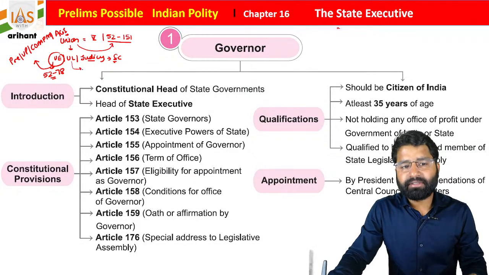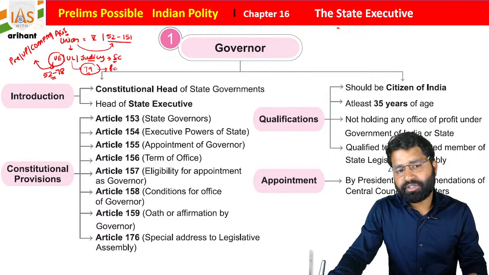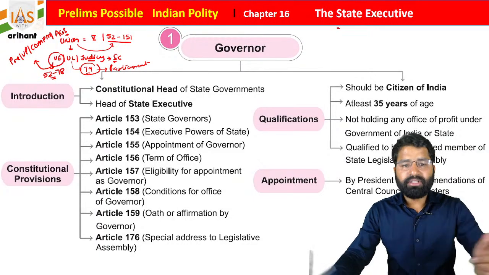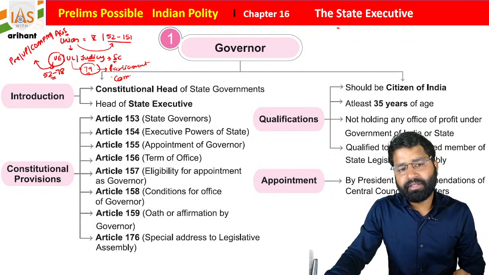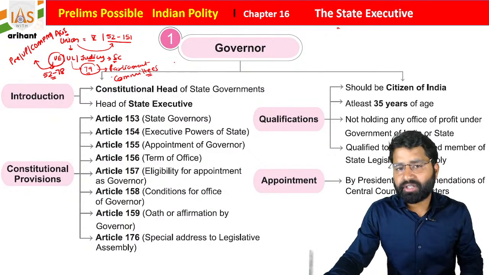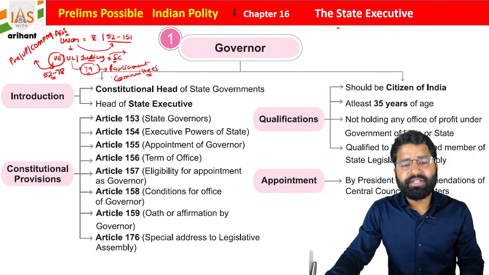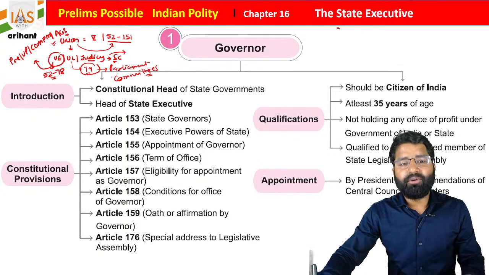Then we discussed the union legislature, which starts with Article 79 of the Indian Constitution. It mentions that there is a Parliament, and Parliament consists of three parts: Lok Sabha, Rajya Sabha, and the President of India. We also discussed different types of parliamentary functions, and we discussed the committees. Committees are very important for the examination. There is one question in each and every examination from these chapters. Then the judiciary remains, but yes, we will discuss the judiciary also. Okay everyone, so this is about the union.